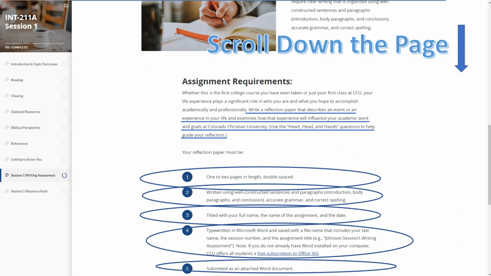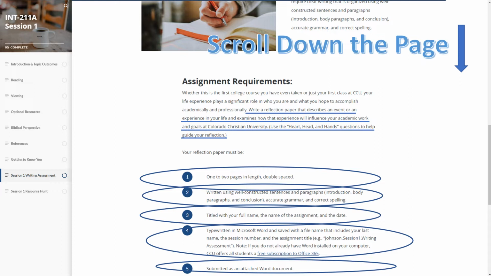You'll see it's underlined. Write a reflection paper that describes an event or an experience in your life that examines how that experience will influence your academic work and your goals at Colorado Christian University. You can use the heart, head, and hands questions to help guide your reflection.